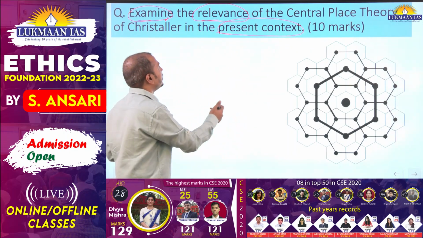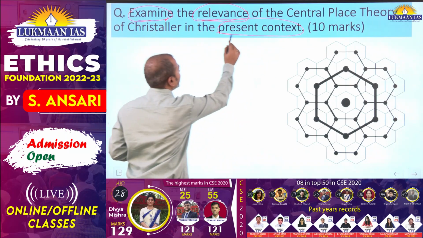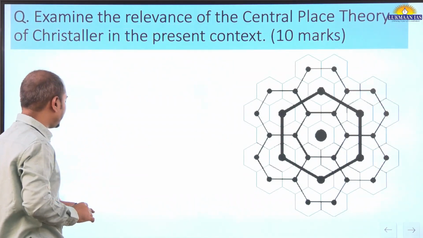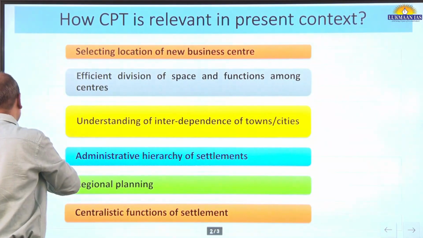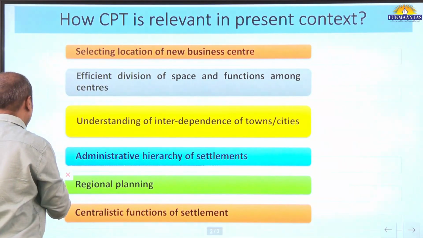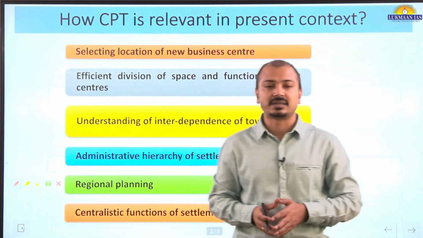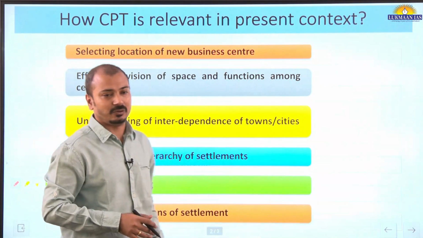Let us come to the main part of the question. We have to understand the relevance, and that too in the present context, we have to explain. Relevance basically means you have to give the significance and understand the applicability of this theory in the present context at the world level, and you can give some examples at the India level also.